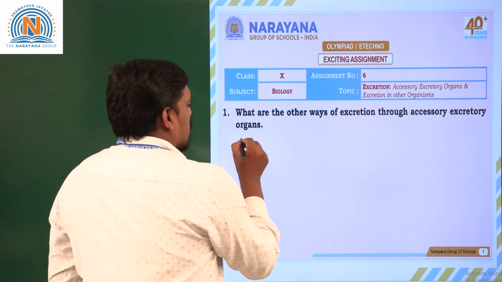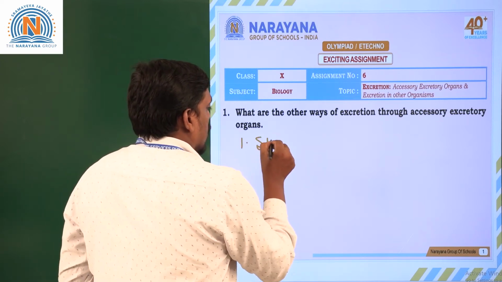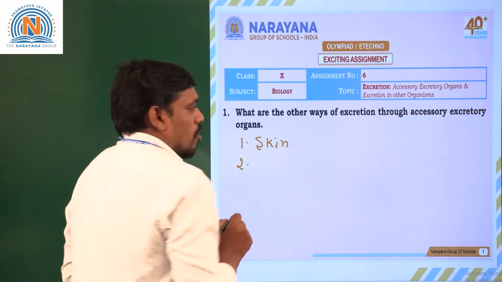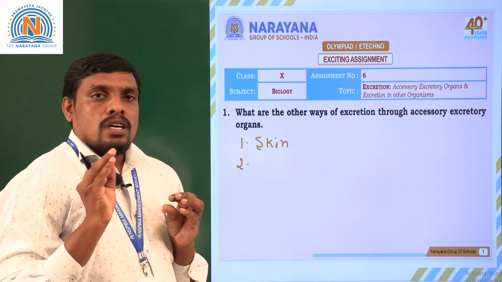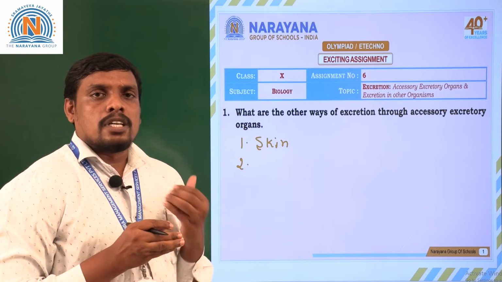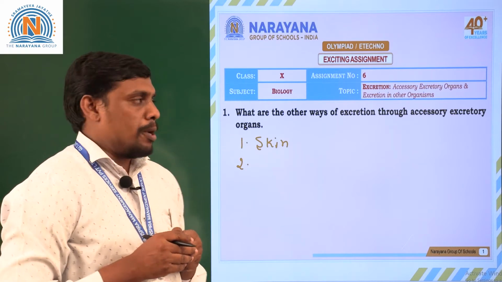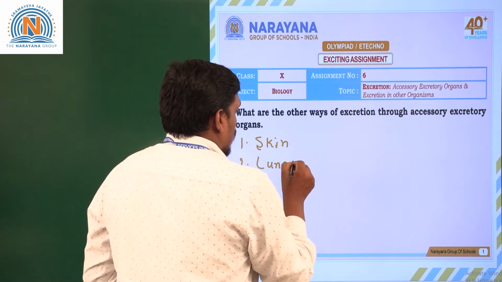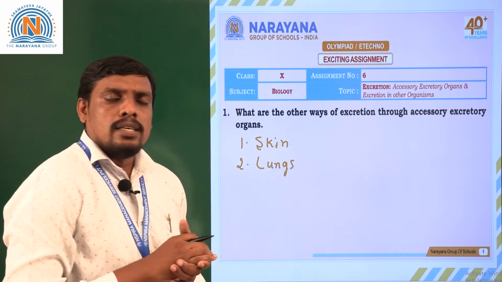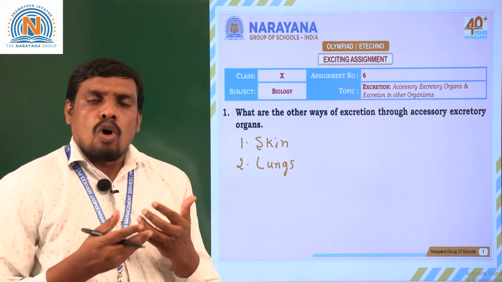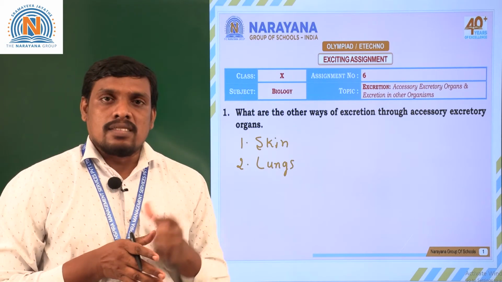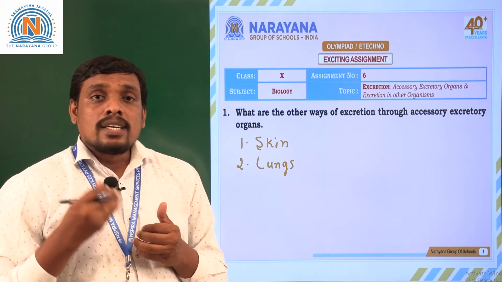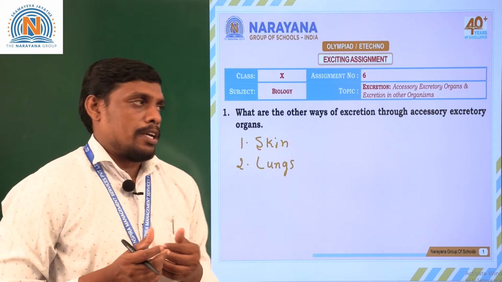So the organs are such as skin, which is considered an accessory excretory organ, one of the important structures that helps in the removal of waste from our body. Even lungs, you know that lungs play an important role in the excretion or removal of waste gases or unwanted gases that are present in our body.